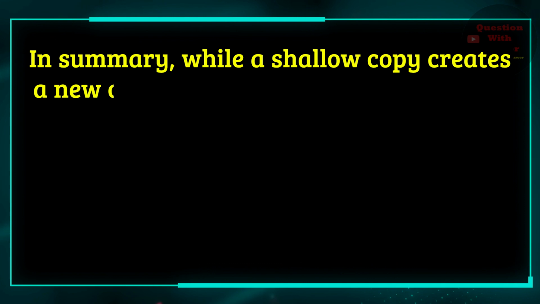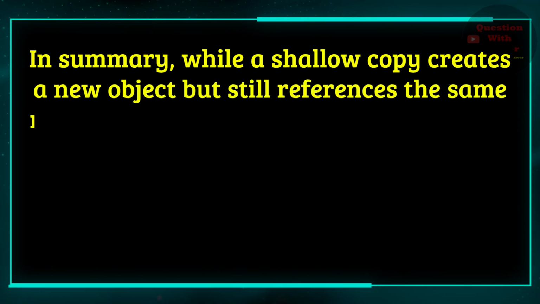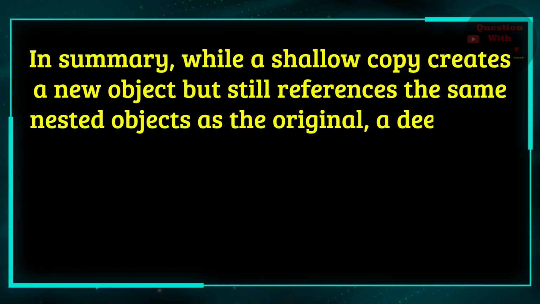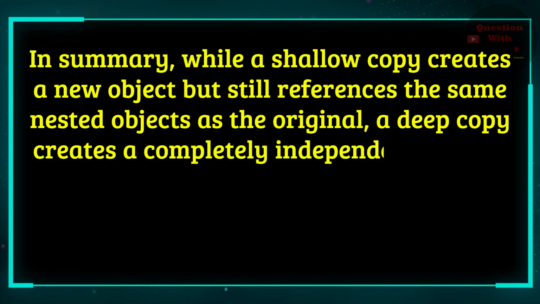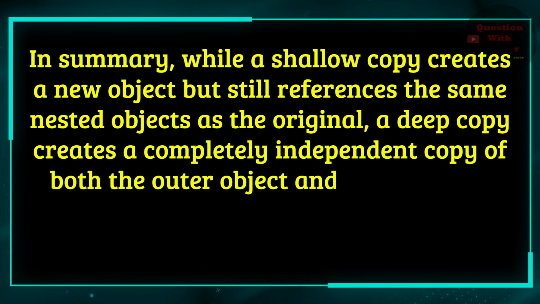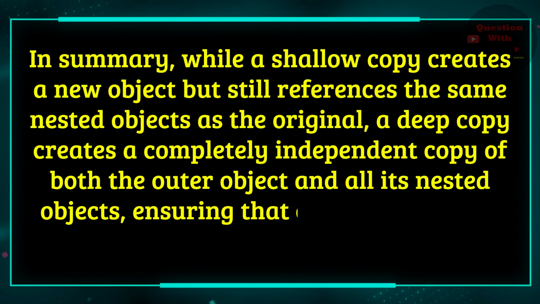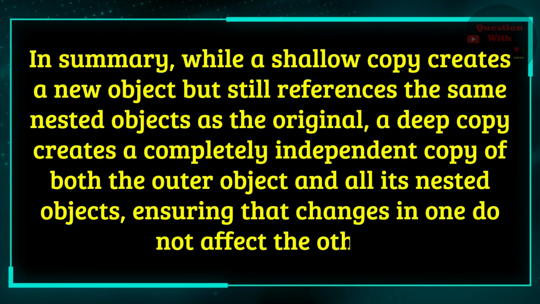In summary, while a shallow copy creates a new object but still references the same nested objects as the original, a deep copy creates a completely independent copy of both the outer object and all its nested objects, ensuring that changes in one do not affect the other.